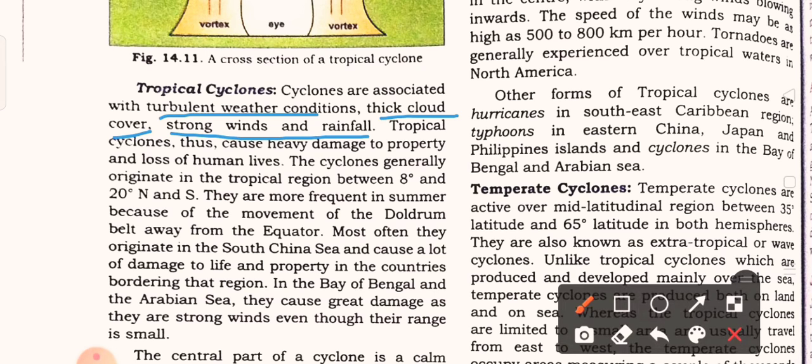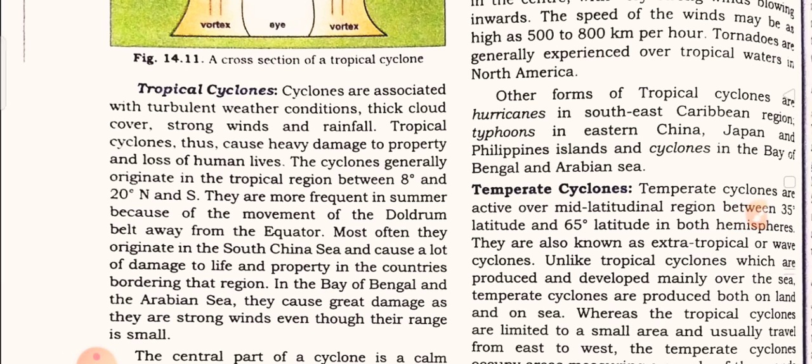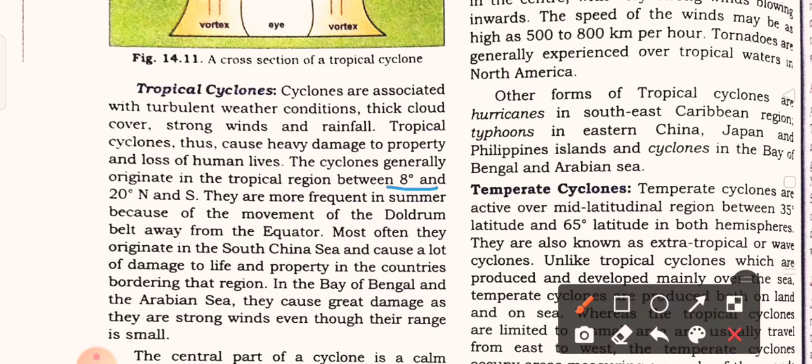The tropical cyclone thus causes heavy damage to property and loss of human lives. This cyclone mainly originates between 8 degrees and 20 degrees north and south. They are more frequent in summer.